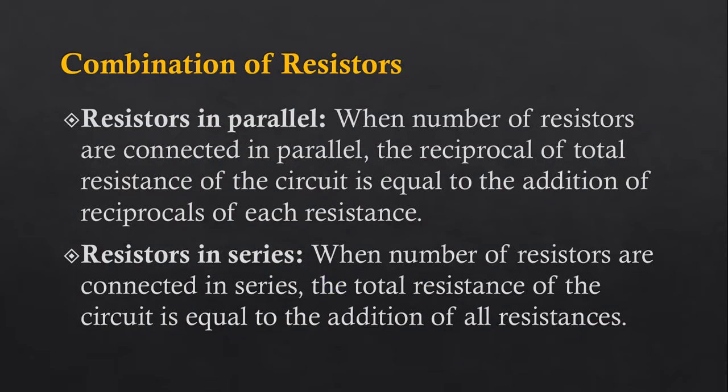Now, combinations of resistors. As you know, the resistor is a kind of device which opposes the flow of electric current. Now, there are basically two types of resistors: the carbon composition resistor and the wire wound resistor. These are largely used, so I am considering only two types. There are actually a lot of different types. So whatever may be the type of the resistor, if you make a combination of such resistors, then there are two possible combinations, and the first one is resistors in parallel.